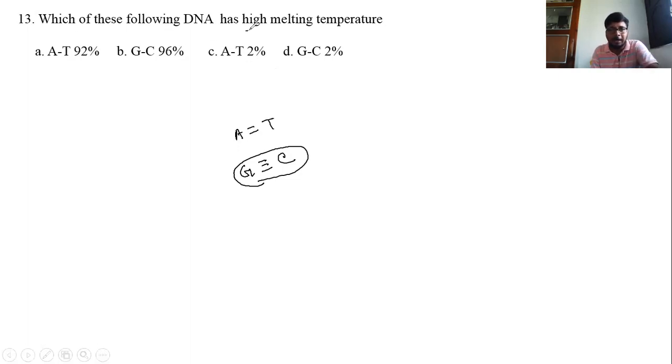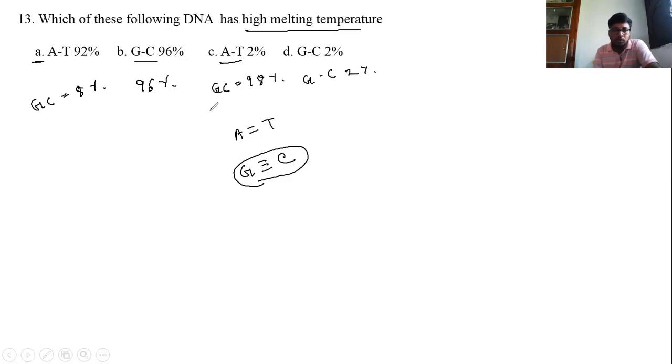So among the 4 DNA, where is the melting temperature high? Let's see option A, 92% AT means GC 8%. Then GC 96%, then 2% AT means GC 98%, and then GC 2%. So let's see among the 4 DNA where GC is high. So this is the answer, option C. Here GC content is 98%.